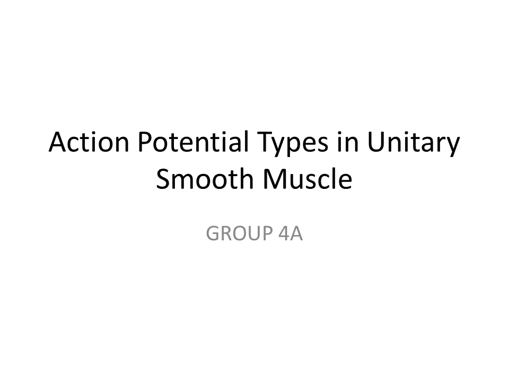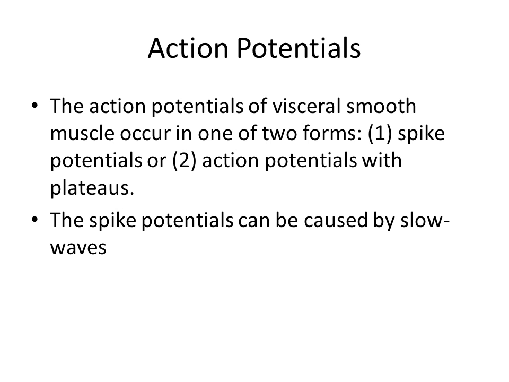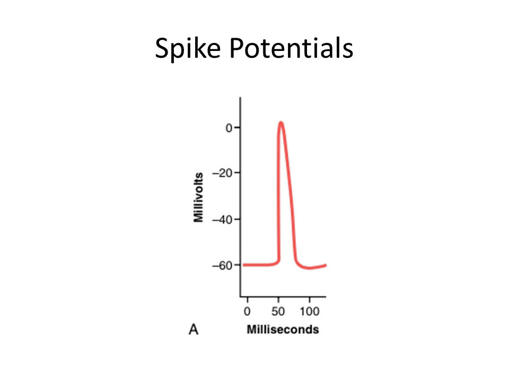Good afternoon. Today we will be discussing action potential types. First, we will talk about spike potentials. Spike potentials are one type of action potential which occur in electrical activity of smooth muscle contraction. They are true action potentials.